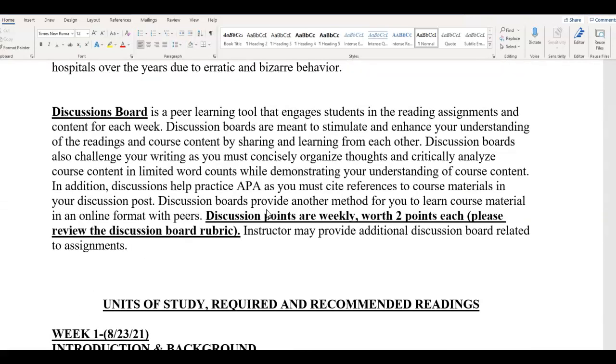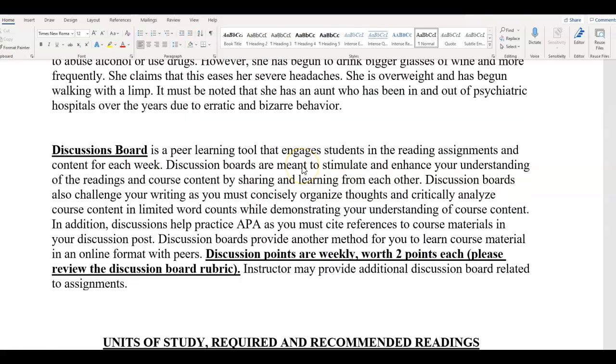And as far as your discussion boards go, here is the rubric that's listed in here for your discussion board as well. In Blackboard, I also have information about your discussion boards, and when I cover that, you'll see how the discussion boards are set up, and that'll hopefully improve your understanding of what that looks like in Blackboard as well. There is also a rubric for discussion boards in Blackboard.